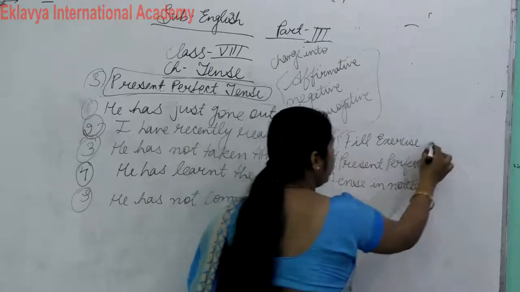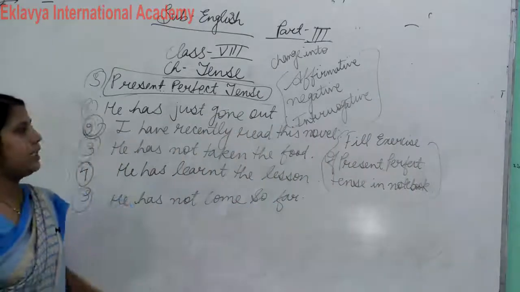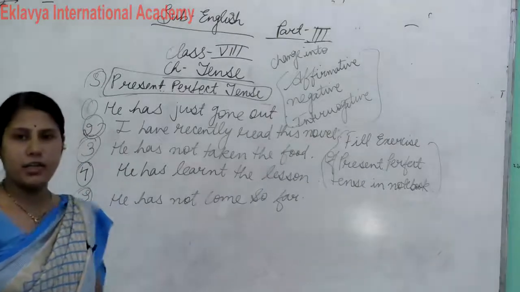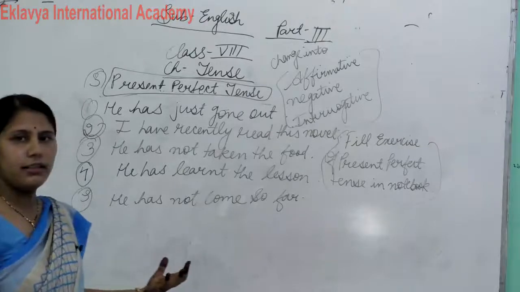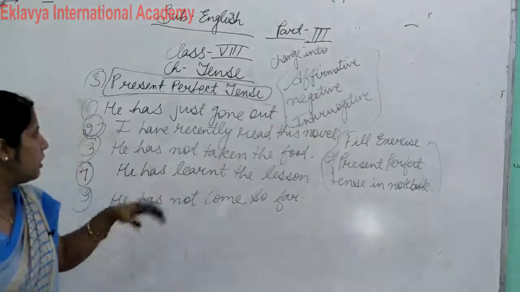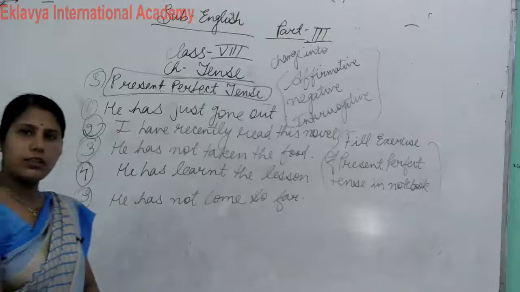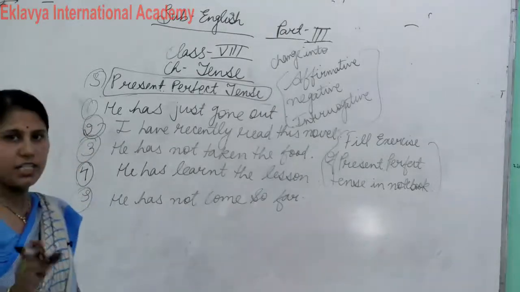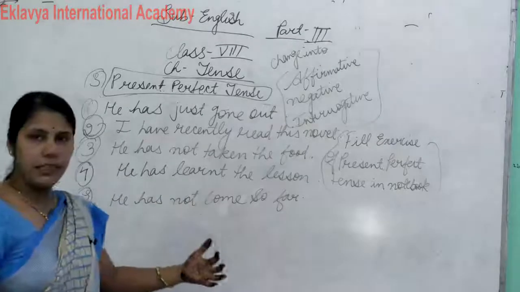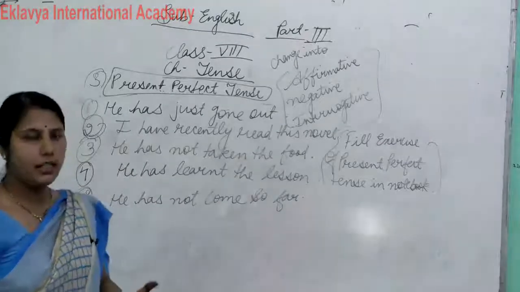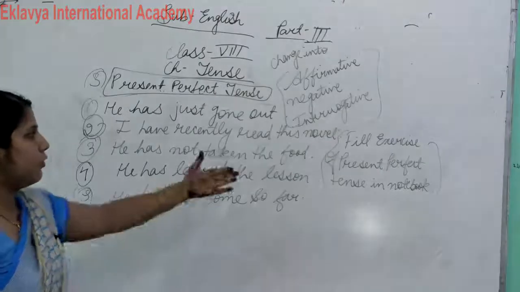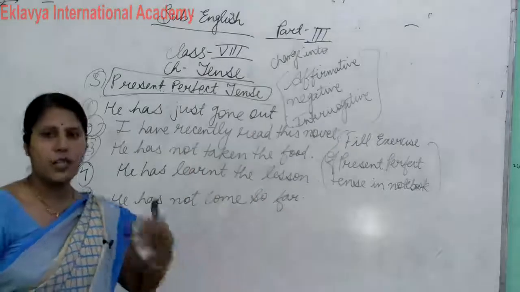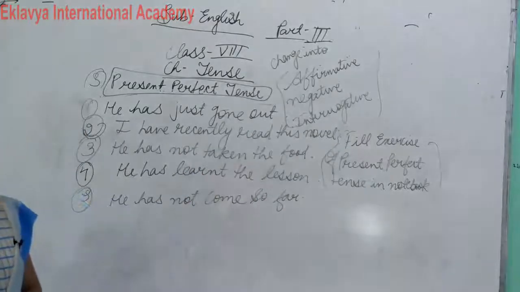Now I think everyone understood these three tenses with the help of indicators easily. This is the easiest way of understanding tense. Clear? Now our three parts are completed, the present simple, present continuous and present perfect, three parts of present tense. The last part we will discuss in the next class. Now this is your homework, note it down in your notebook and change it into the other forms. I will check your homework in the ERP app.